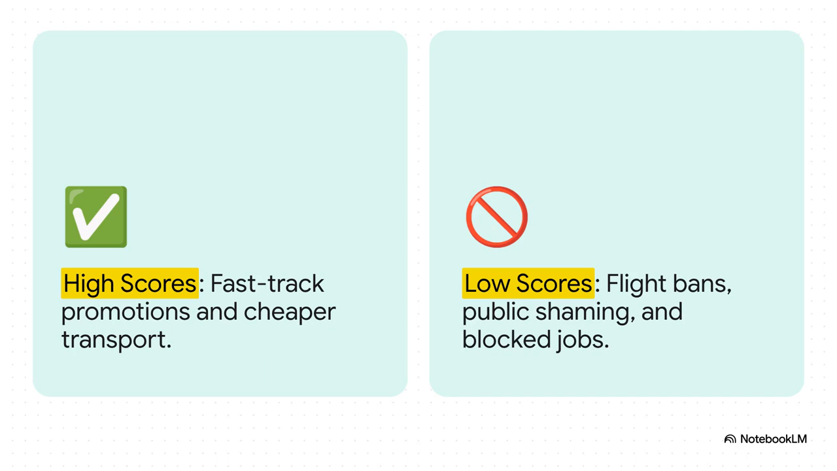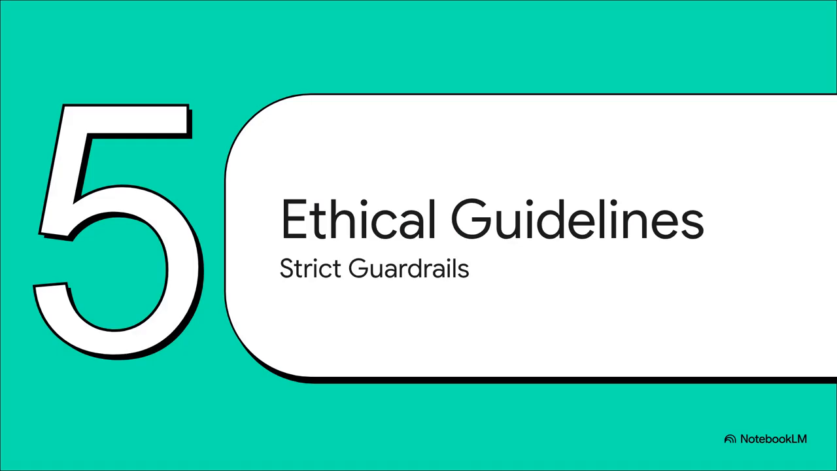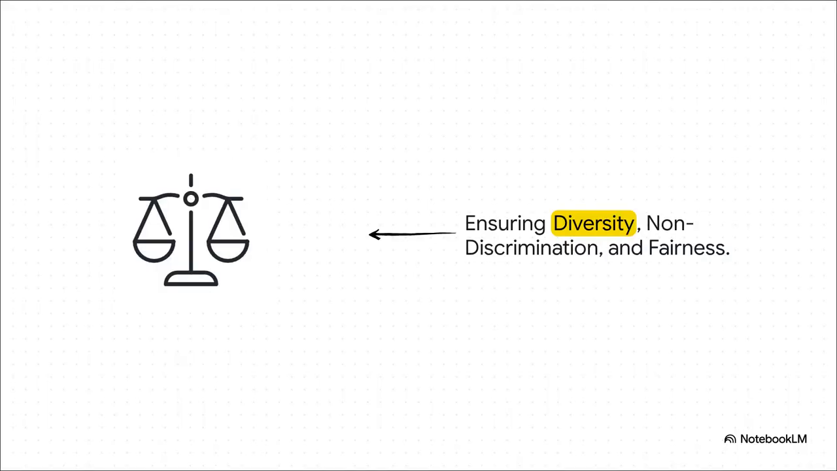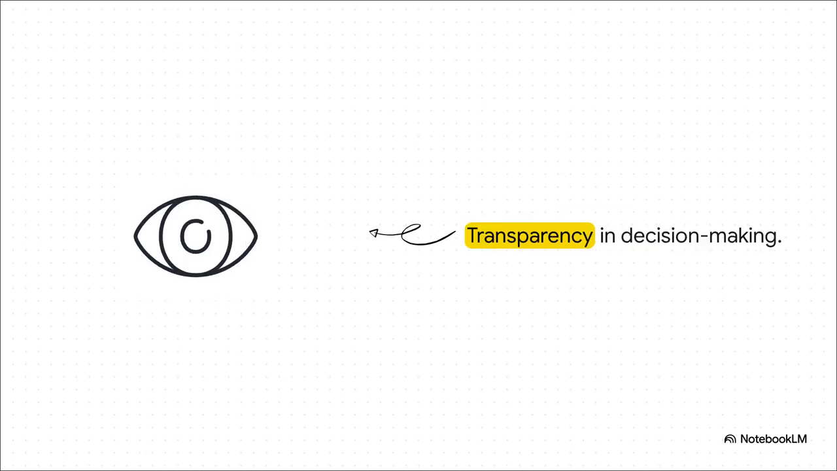This brings us to our final topic, Section 5, Ethical Guidelines for AI. Because artificial intelligence is just so incredibly powerful and, as we've seen, potentially very subjective, our sources heavily emphasize the need to build strict guardrails. First up, AI must be fair. We absolutely need diversity, non-discrimination, and fairness. The system has to work equally well for different people across different contexts, so the benefits of AI are shared without prejudice.